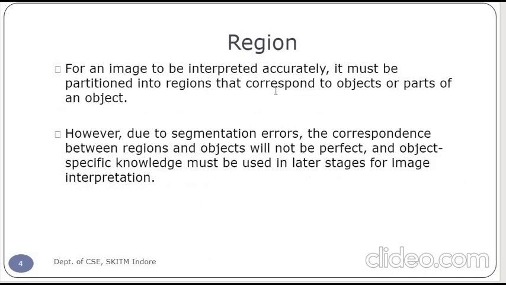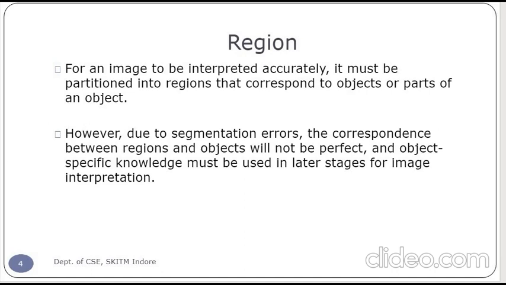If we are going for correct interpretation of the image, accurately interpreting the image, the image must be partitioned into regions that will represent the objects or the parts of the objects. However, due to segmentation error, the correspondence between the region and the object will not be perfect, as we all know that a certain amount of noise is present in the image.